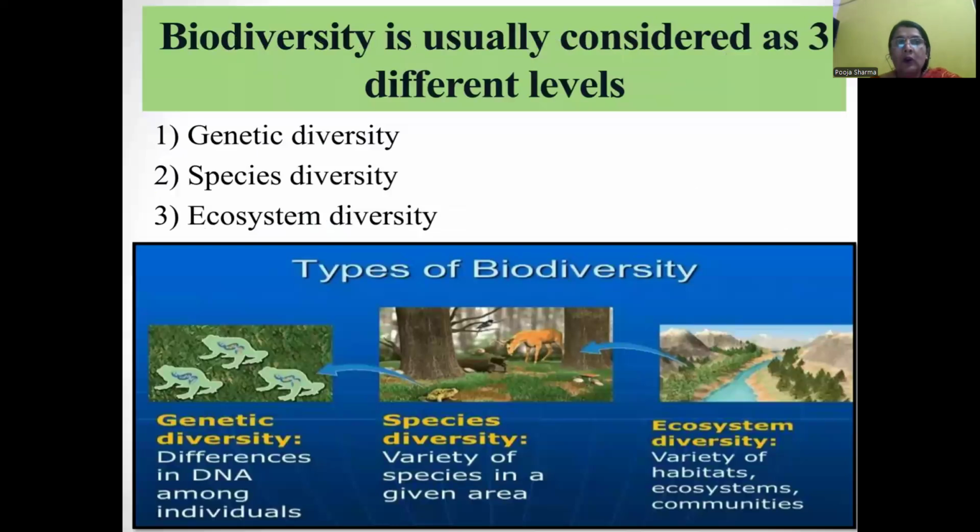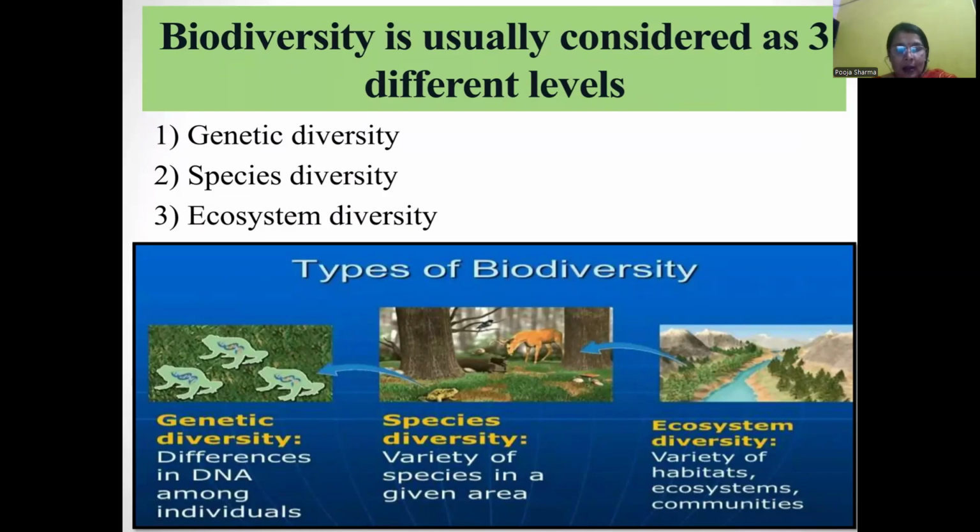Now we look at the types of biodiversity. There are three main types, or three different levels, of biodiversity: genetic level, species level, and ecosystem level or ecosystem diversity. In the genetic level, genes are the basic unit of heredity, transmitting information from one generation to another.